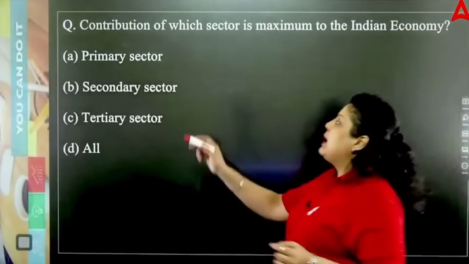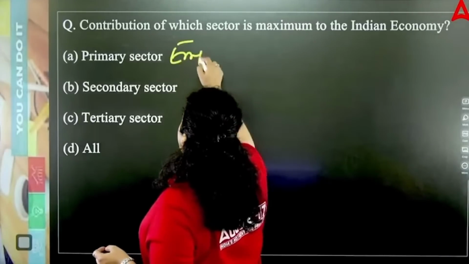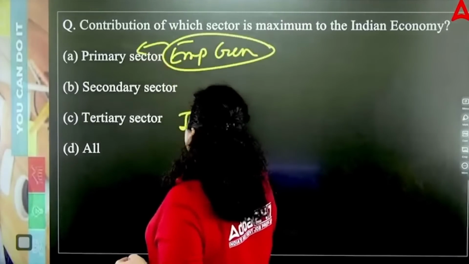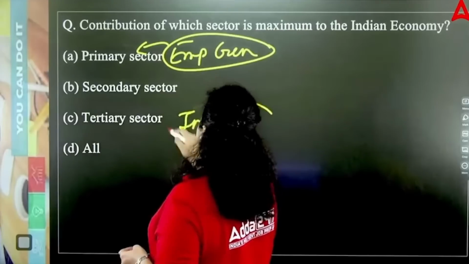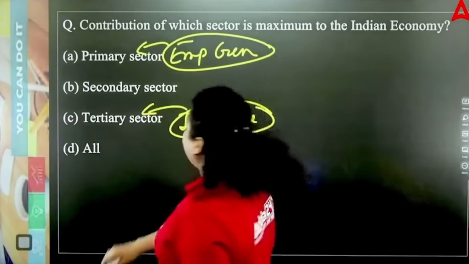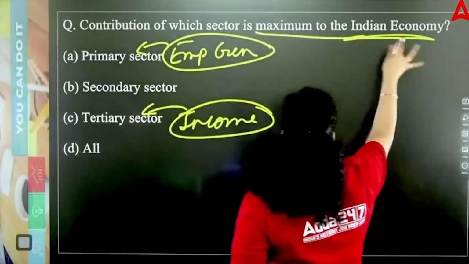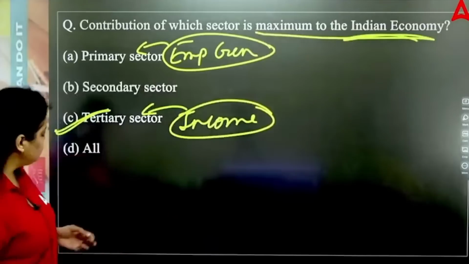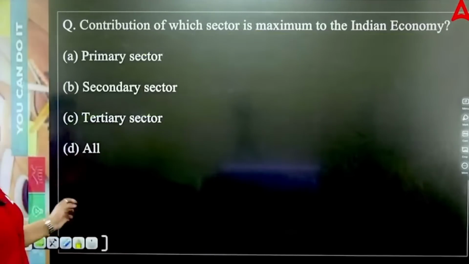The maximum employment generation is done by the primary sector, but maximum income generation comes from the tertiary sector. The question asks for the maximum contribution to the Indian economy, which is from the tertiary sector. The right answer will be option C. Okay, now let's move to the next question.